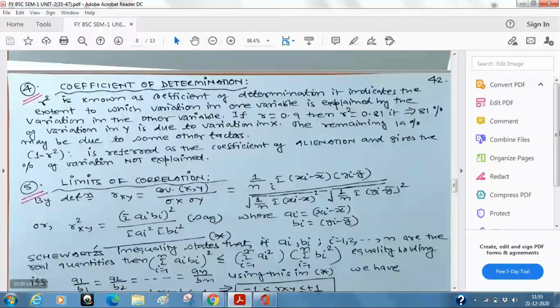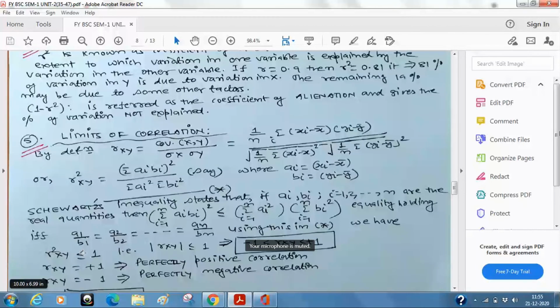We have just stated Shepard's inequality, and now I am going to just use it here. That's it. Same story. If it is less than this, that means this is the numerator and this is the denominator. So obviously this r square xy will be simply less than or equal to 1. That is what I am saying. That is, r square xy is less than or equal to 1. That means, if I take the square root on both sides, then the absolute value of rxy will be less than or equal to 1.